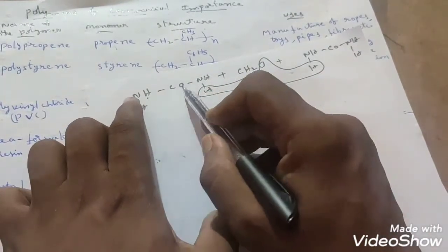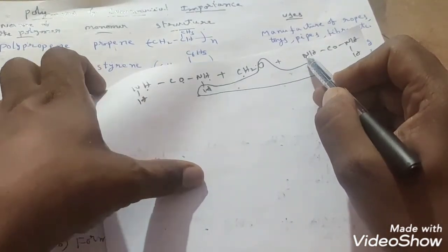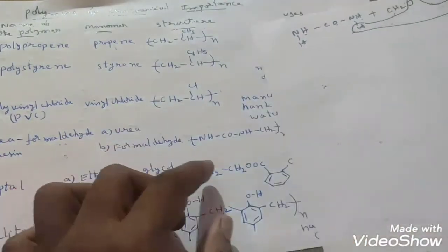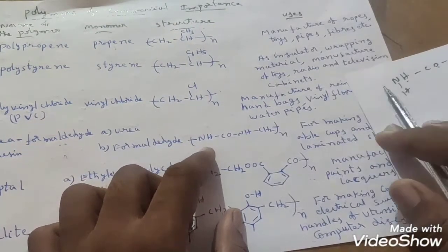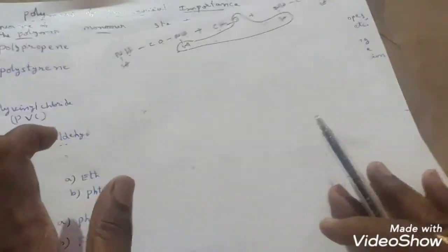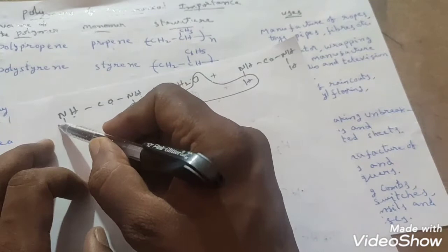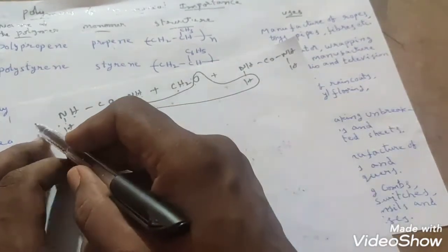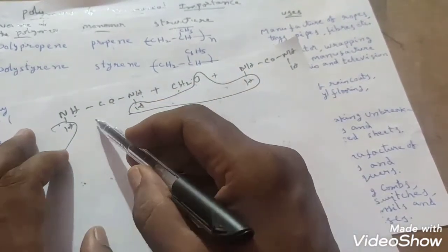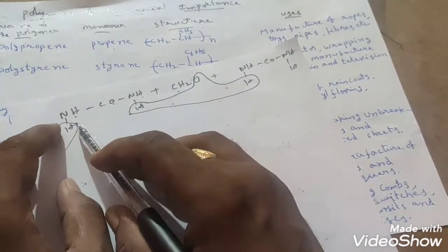Then NHCONHCH2. CH2 is joining with again one more unit of urea, right? See that what is the partial structure I have written? Same thing. NHCONHCH2, NHCONHCH2 only we have taken. So NH2 is there, sir. Suppose if you add one more CH2O this side, here hydrogen removed in the participation of water molecule, correct or not?